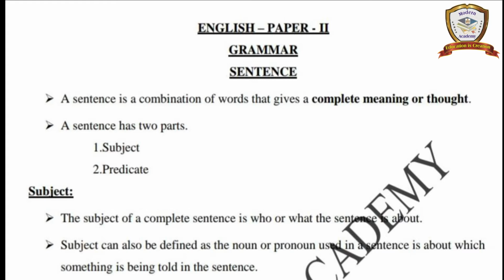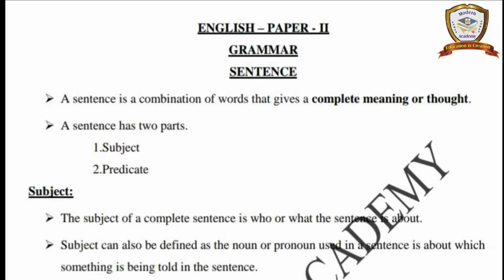Okay, see, this is a very simple and easy topic for you. That means in a sentence we just divide two parts. Normally, in an English sentence we have two parts only. So what are the two parts? Subject and predicate. How should we divide the two parts? What is subject and what is predicate? That is what we are going to see now.